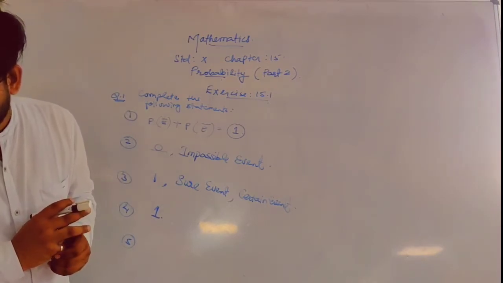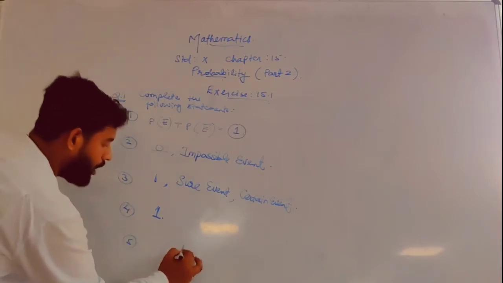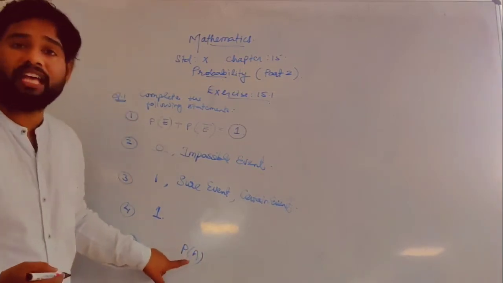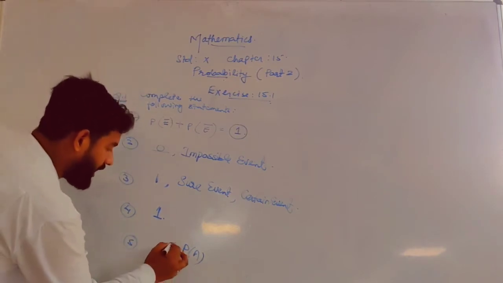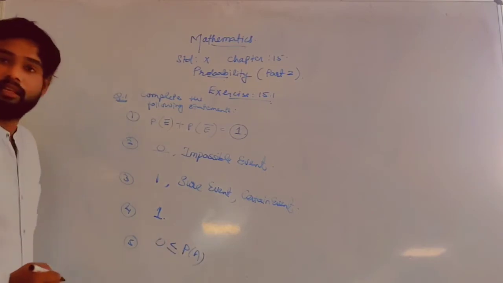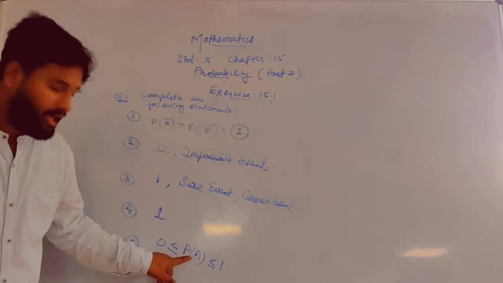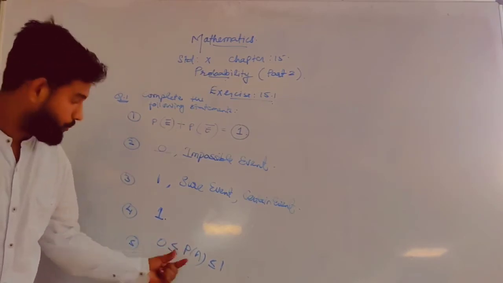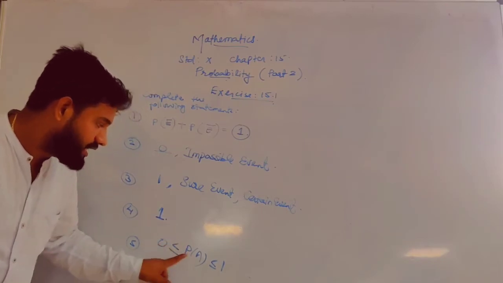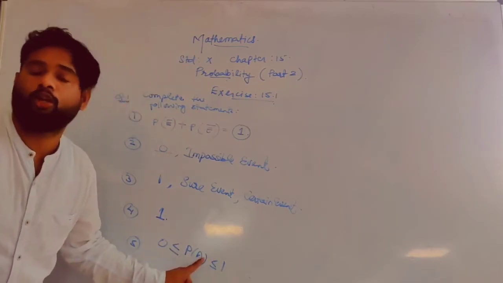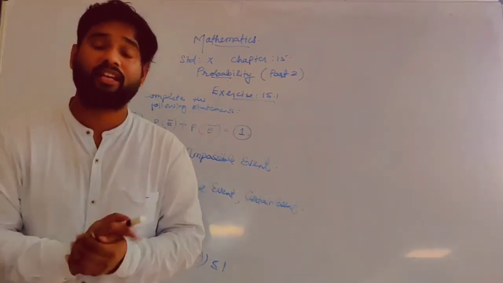The probability of an event is greater than or equal to, and less than or equal to. See, the probability of an event has also been discussed in video lecture number 1. The probability of any event A is greater than or equal to 0 and less than or equal to 1. The probability of any event is either 0 or more than that. So we discussed the range in video lecture number 1.